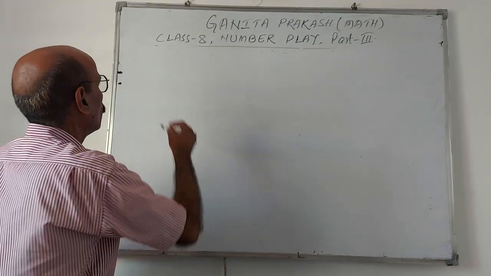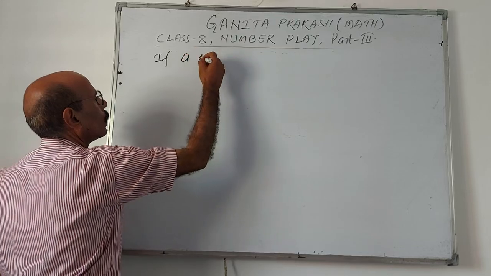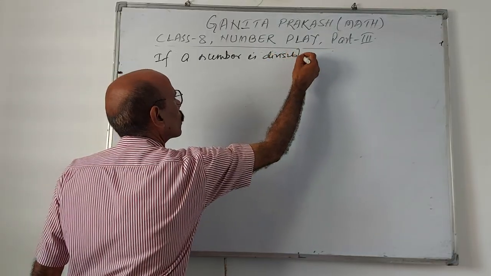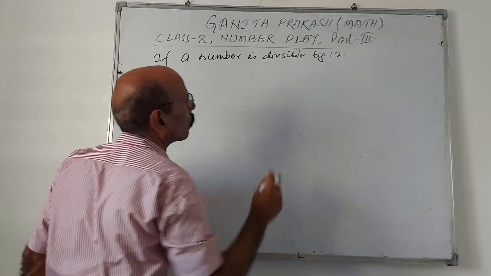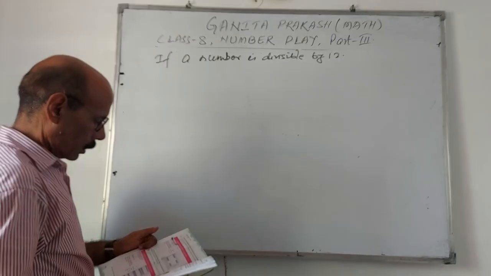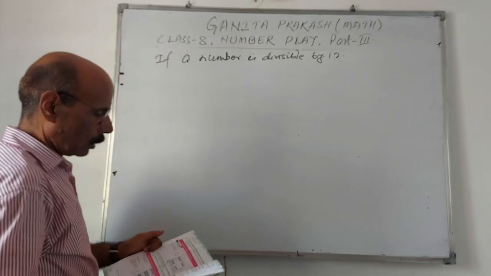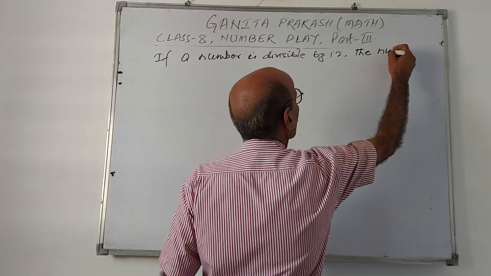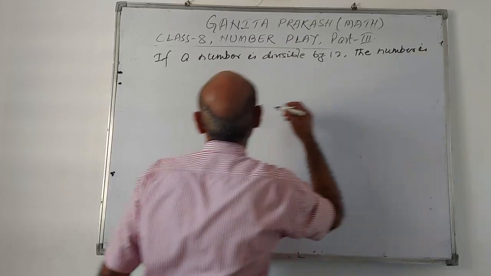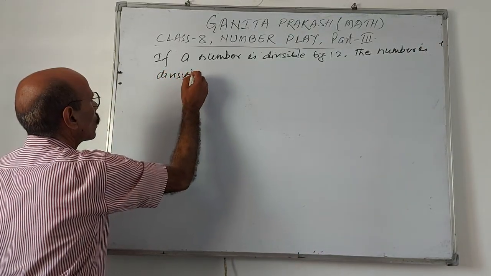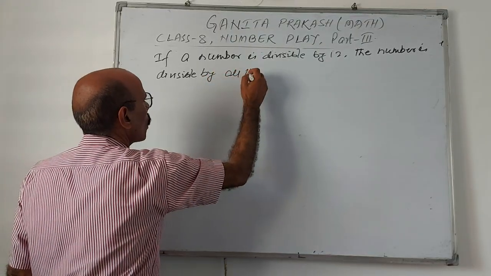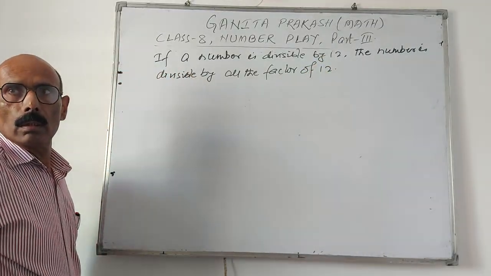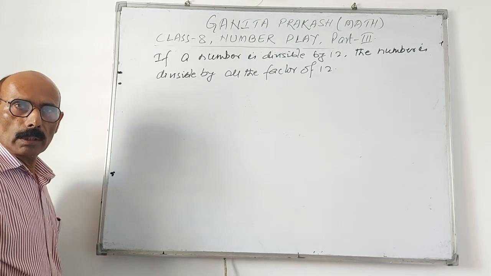If a number is divisible by 12, then the number is also divisible by all the factors of 12.